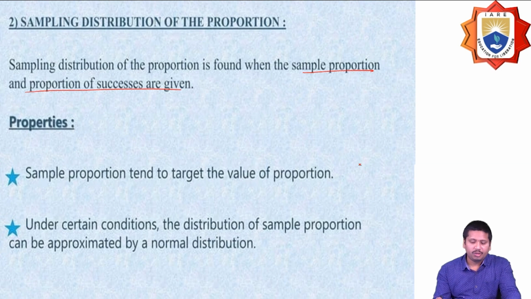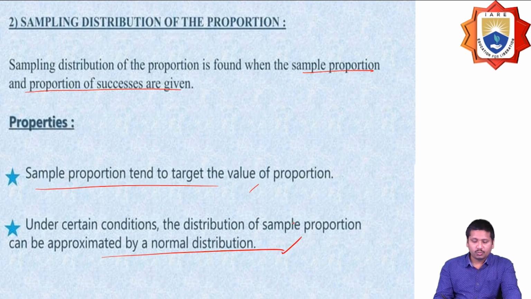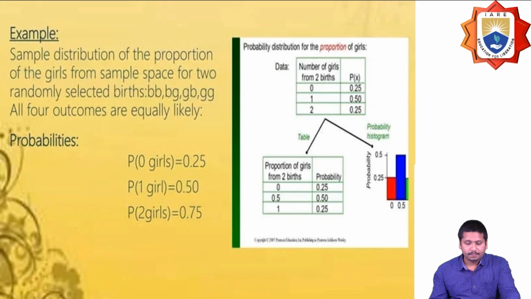Among its properties, the mean of the sample proportion tends to be the target value of the population proportion, and under certain conditions, the distribution of the sample proportion will be approximately normal. These are the two cases we can identify from the properties.